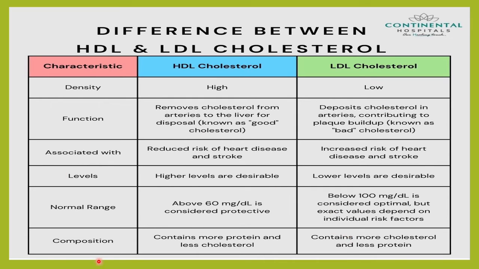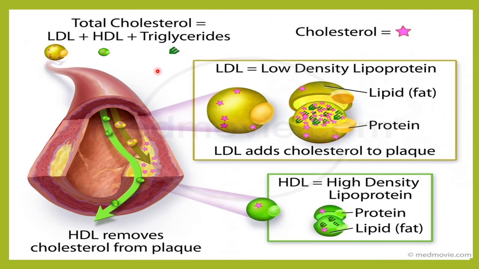And composition wise I have told you that this HDL contains more of protein, less of cholesterol, and LDL has more of cholesterol and less of protein. So you have this low density lipoprotein which is made up of proteins, lipids, and it has ApoB100, which is the main apoprotein here which will carry this. And HDL cholesterol has more of protein, lipids, and also the apoproteins. Main proteins here would be your ApoA1, ApoE, ApoC, etc.